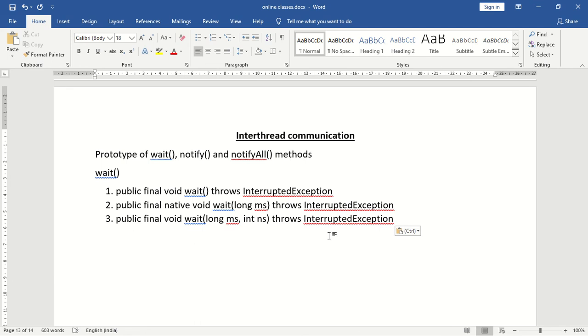So next we are going to see what is notify method. Notify has only one form. It is a public method, a final method, a native method, the return type is void, and the name of the method itself is notify.